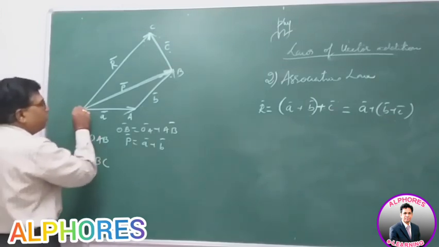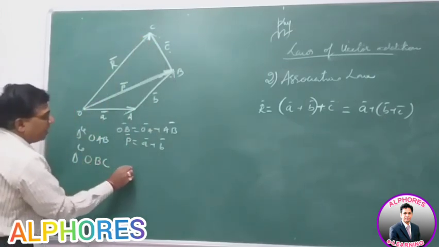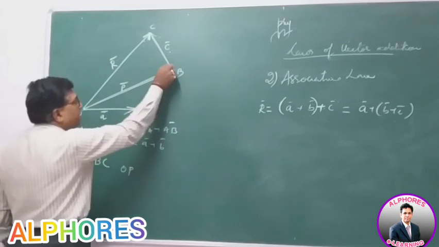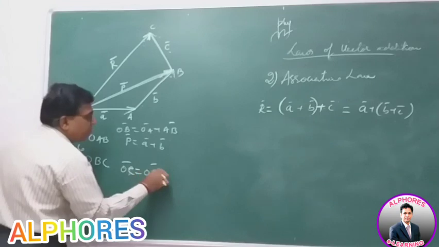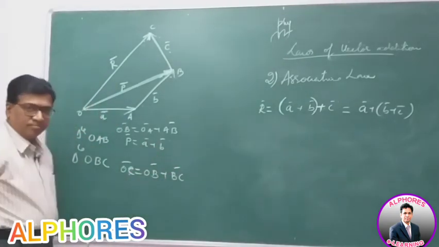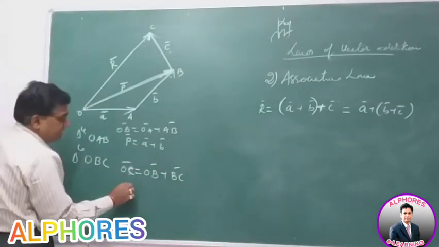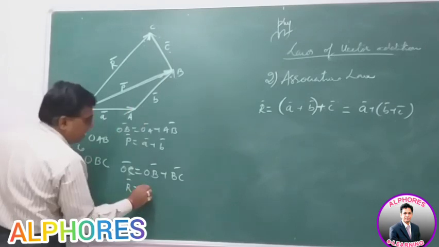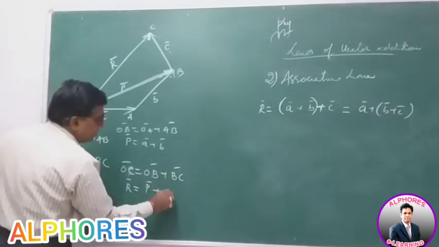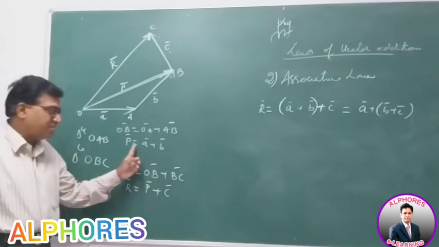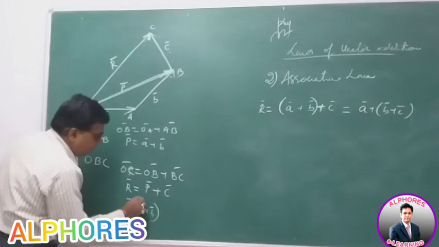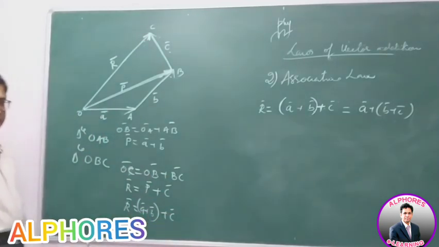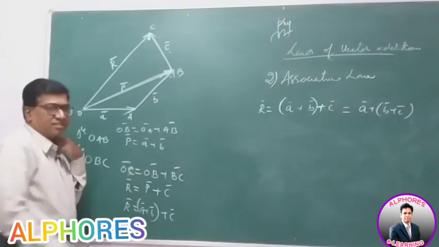So from the triangle OBC, OB bar plus BC bar is OC bar. So what is OC? OC is R bar. R bar is OB, P bar, plus BC, that is C bar. But what is P bar? A plus B. So R bar is equal to (A plus B) plus C. This is the first way.